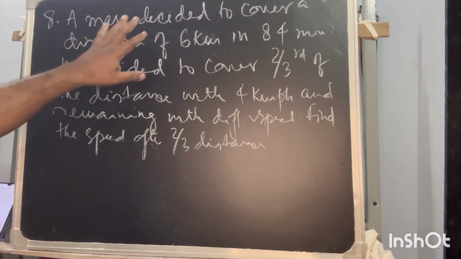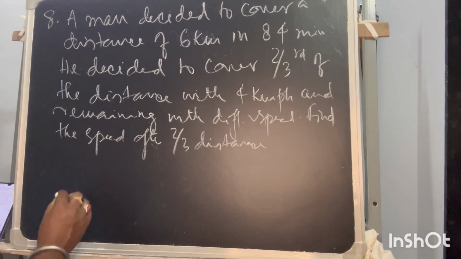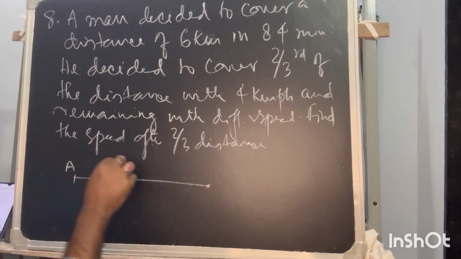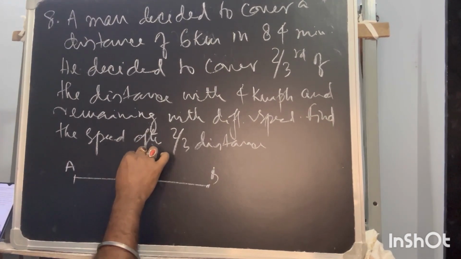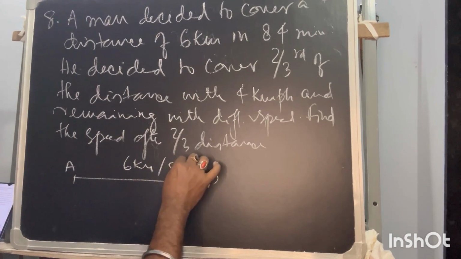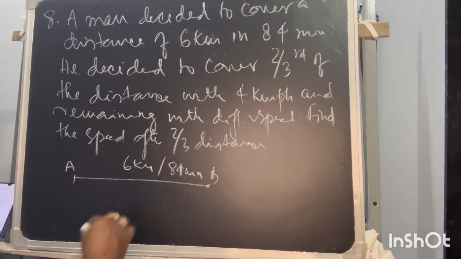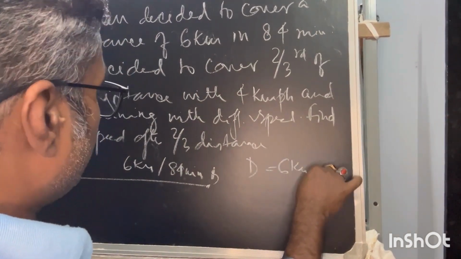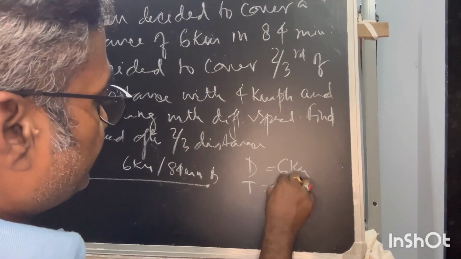So a man decided to cover a distance of 6 kilometer. Let's say he is moving between A and B. This is 6 kilometer in 84 minutes. The total time is 84 minutes. This is the first information: the total distance is 6 kilometer and the time is 84 minutes.